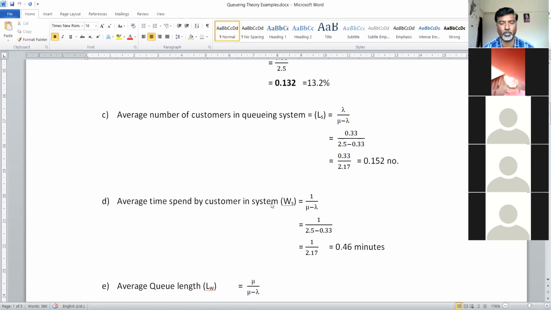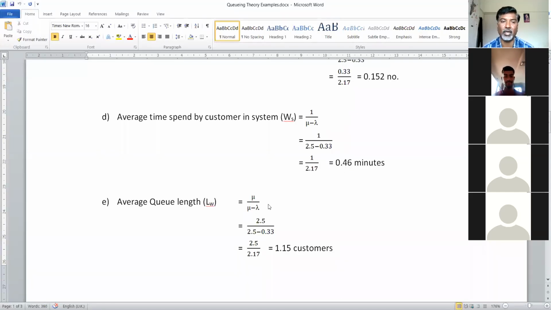For that purpose, what is the formula? Ws, the waiting time in the system, is equal to 1 upon mu minus lambda. If you put in the values of mu and lambda, on average the customer spends 0.46 minutes in the system.